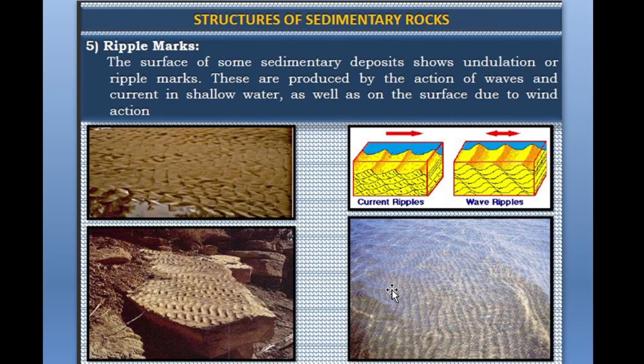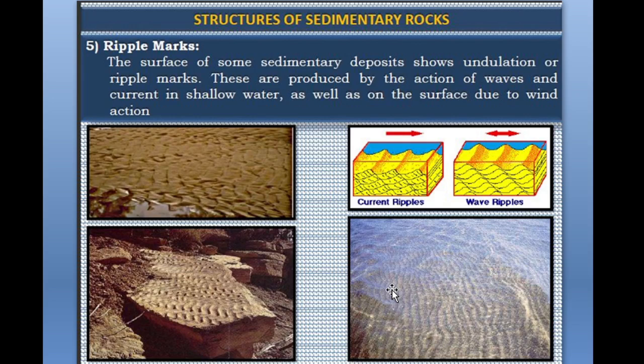Next type of the structure is ripple marks. Ripple marks are the wavy undulations which are seen on the surface of the bedding plane. Ripple-like structures on the surface of the ground are called ripple marks, and these ripples are produced by the action of waves or current in the shallow water as well as on the surface due to wind action.